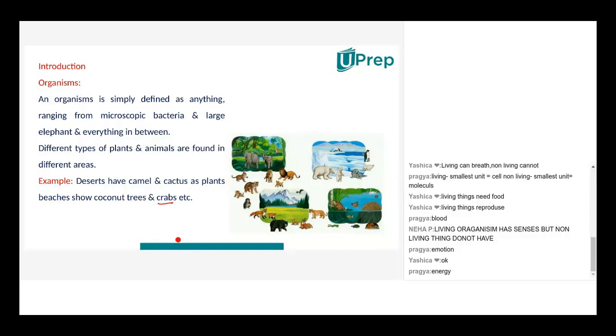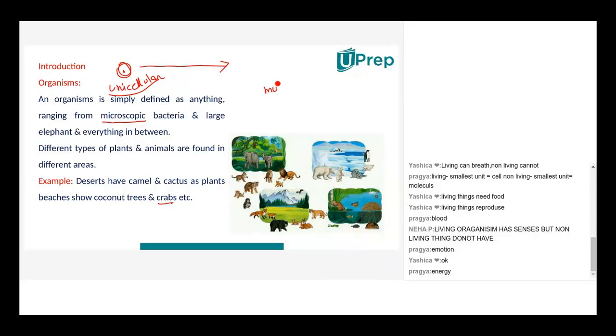So basically here they want to say that anything that is microscopic, as in it can be made out of one cell, is as small as one cell, which we also know as unicellular. What is unicellular? Made out of one cell only. Living organisms can range from one cell to multicellular.